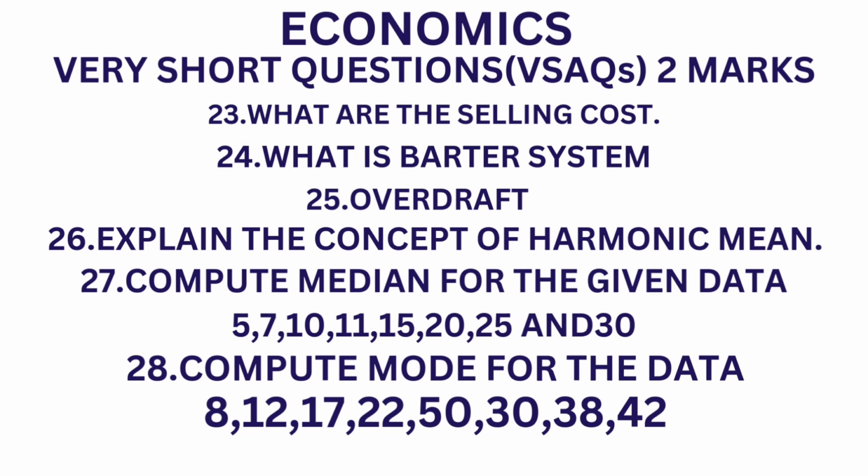Now next important VSAQs are, what are the selling costs? Very important. What is barter system? Overdraft, very very important. Explain the concept of harmonic mean, very important. Compute median for the given data. Data is 5, 7, 10, 11, 20, 15, 25 and 30. And compute mode for the data, 8, 12, 17, 22, 50, 30, 38 and 42.